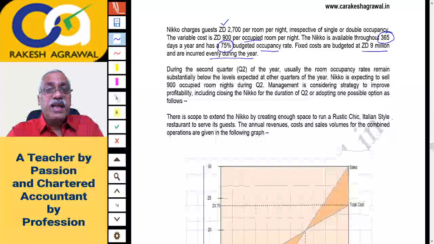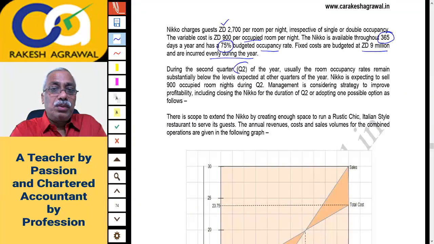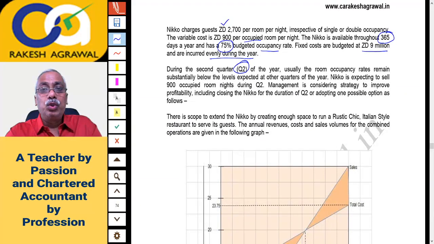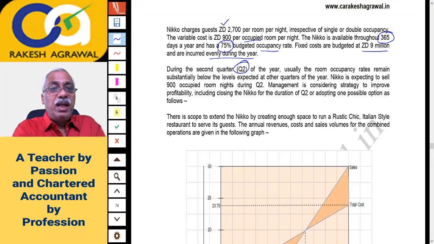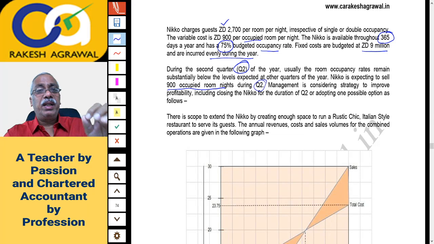Now during the second quarter, that is Q2, usually the room occupancy rates remain substantially below the levels expected in other quarters of the year. So it seems to be a slack season. Q2 is a low season as compared to the other 3 quarters. Nikko is expecting to sell 900 occupied room nights during quarter 2. So in quarter 2 you are expecting to sell only 900 room days.